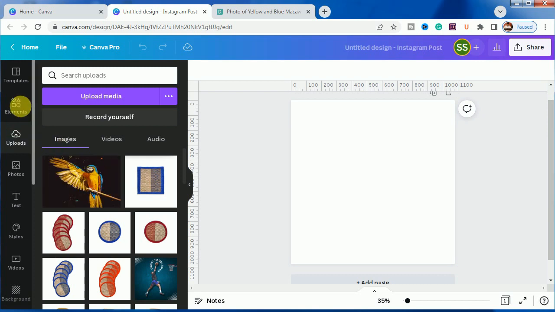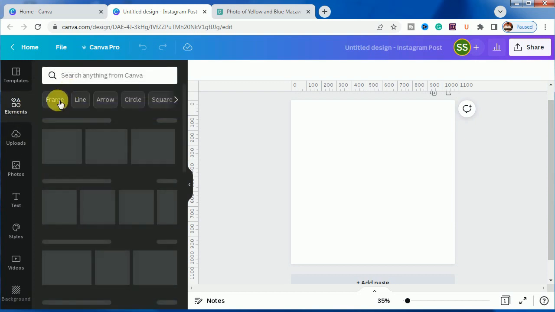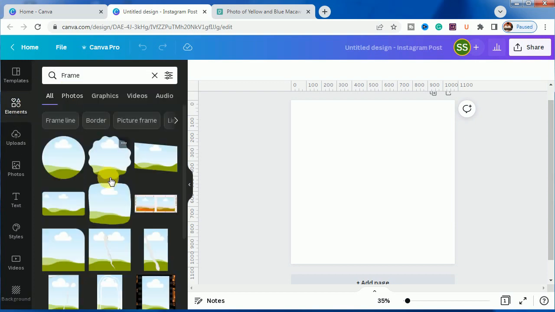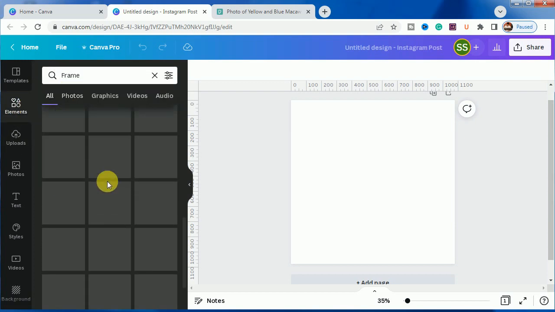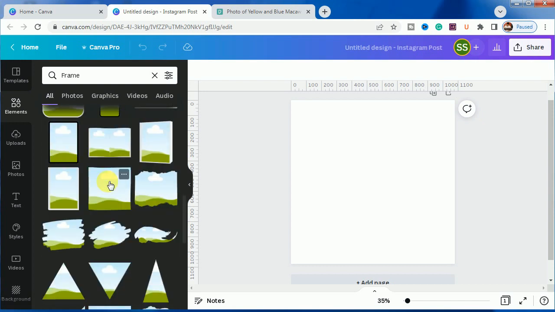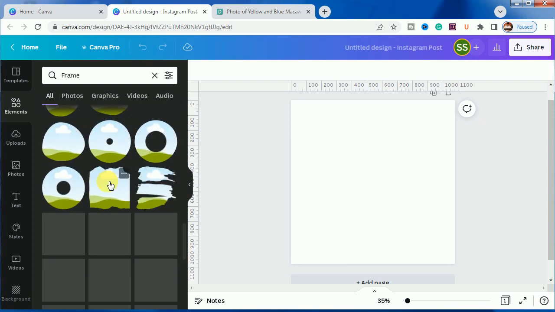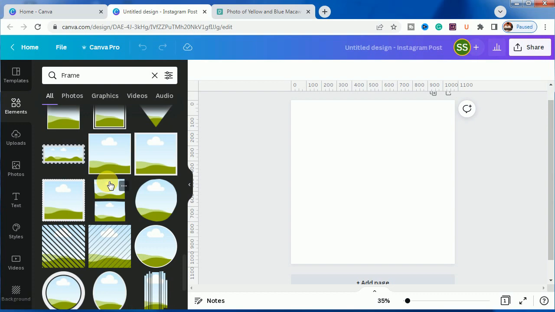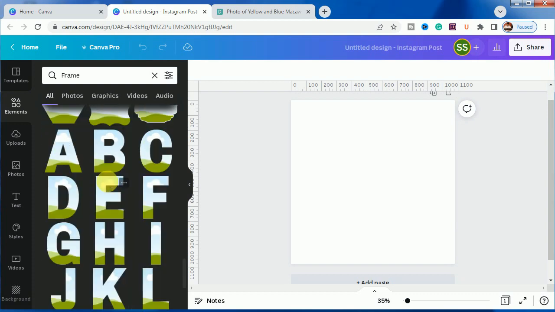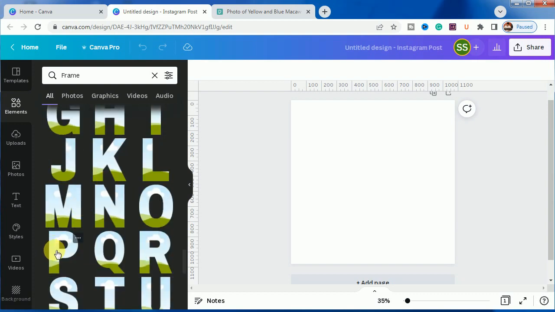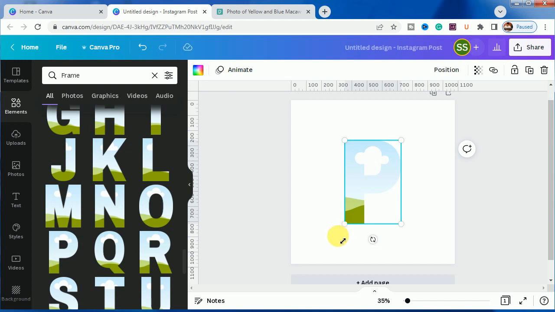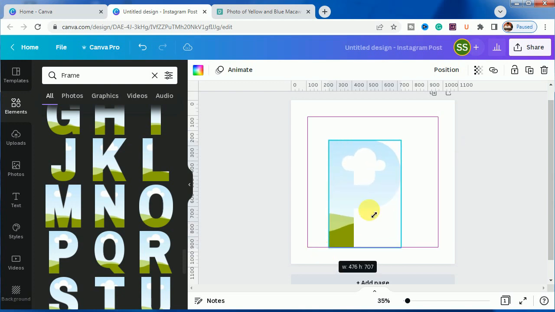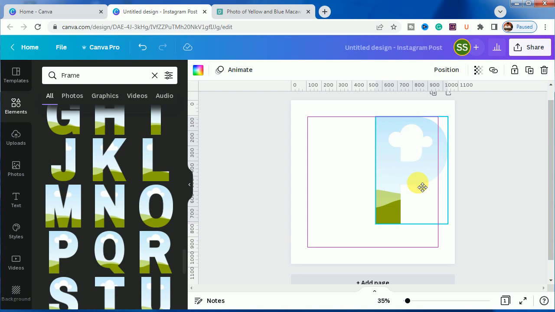And I will keep it right here, but before that I will go to frame and choose the letter frame. Quickly scroll down to find the letter frame, and here it is. So I will choose P here. Okay.